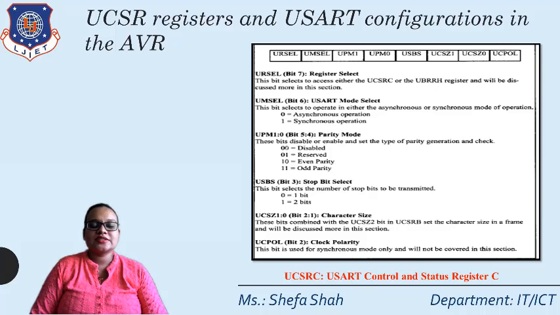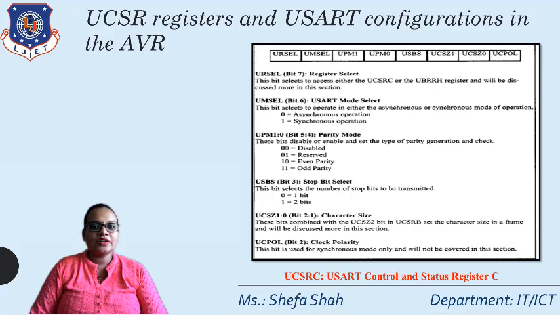And last, URSEL, which selects whether it will work as the UCSRC register or as the UBRRH register. This URSEL, the D7 bit, is also the last bit in the UBRR register. If it is 1, then it will work as the UCSRC register, and if it is 0, then it will work as the UBRRH register. Then UMSEL selects the mode. If it is 0, then it is asynchronous, and 1 is synchronous operation.